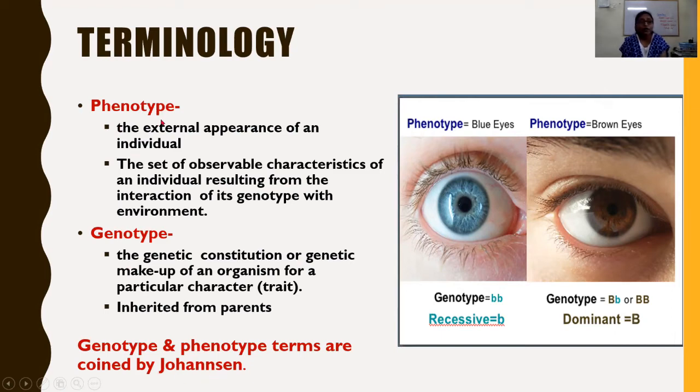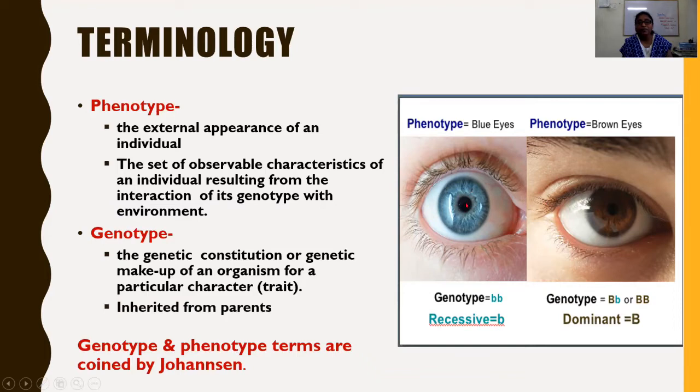Okay, phenotype. What is phenotype? The external appearance of an individual. You see here, this is the iris, a CD-like structure at the center. There is a hole, that is the pupil. This is the white of the eye. Generally we used to say black eye, but it is not black eye. It is iris. And this is also iris, and at the center the pupil is there.